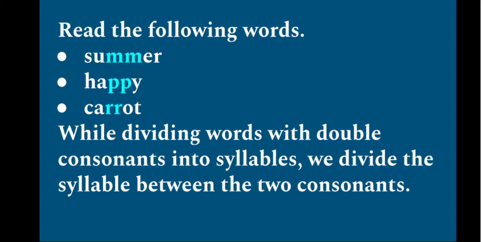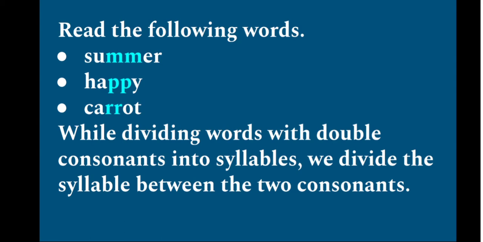Okay, now look at the words here. The first one, summer. In the word summer, these are consonants. So we can just cut it off like SUM. Sum is one syllable, MER is another syllable. So here we are taking two breaths for this word. Summer. Two syllables are there in this word.